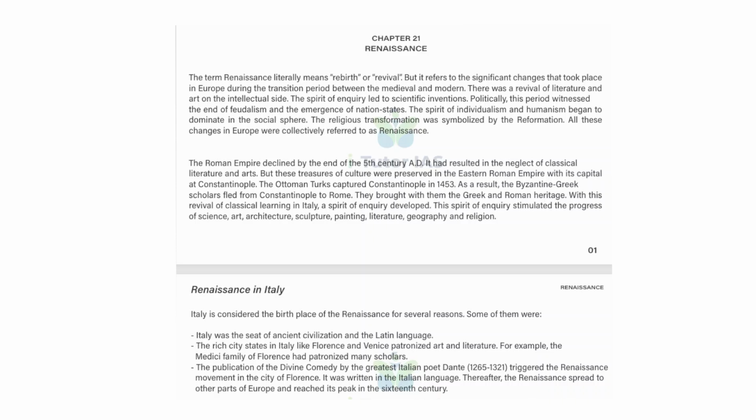Among the causes, the collapse of Byzantium led scholars to flee to Italy with ancient manuscripts, and there was increased wealth from trade. So trade started from here. Particularly in Italy, city states allowed for patronage of the arts, and wealthy families like the Medicis in Florence supported artists, thinkers, and innovations. There were artists like Michelangelo and Leonardo da Vinci, and writers like Petrarch, who popularized classical studies. The era also includes the age of exploration, with figures like Christopher Columbus.